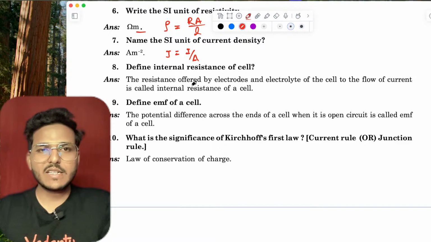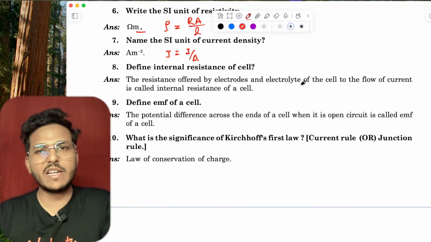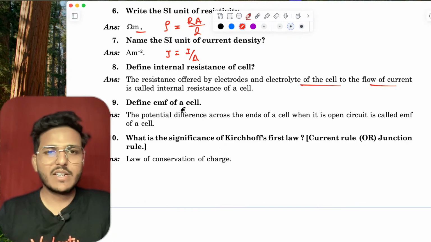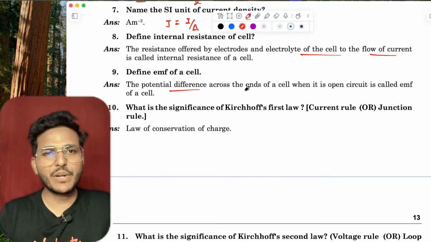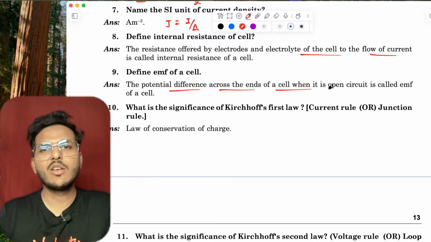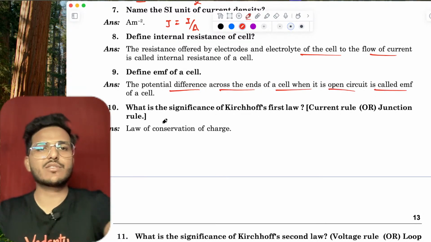Right? The size of resistance offered by the EMF of the magnitude of the, when it is open circuit.